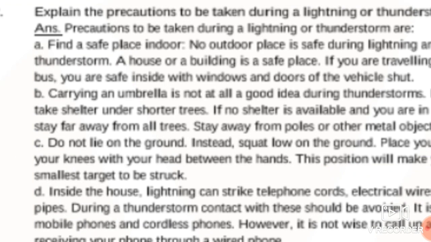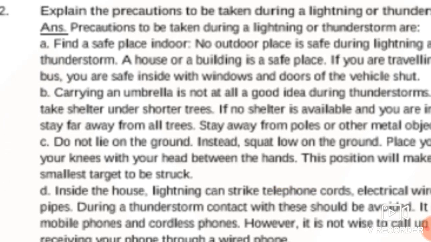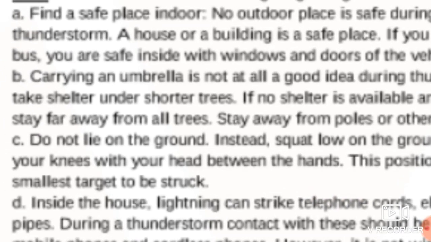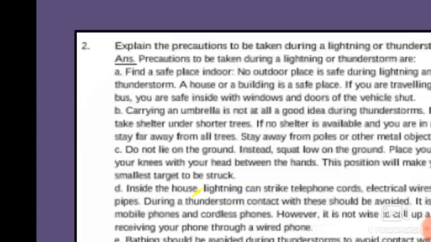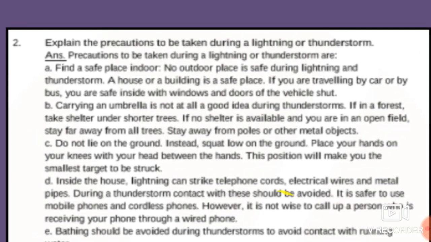Stay far away from all the trees. Stay away from poles or other metallic objects. Do not lie on the ground. Instead, squat low on the ground. Place your hands on your knees with your head between the hands. This position will make you the smallest target to be struck.